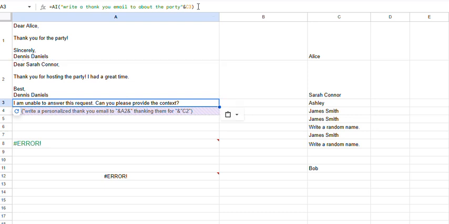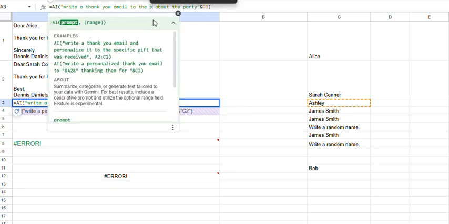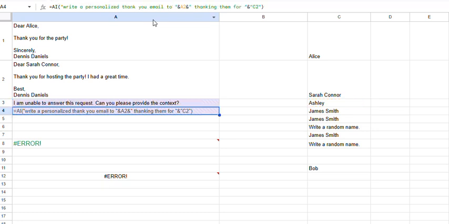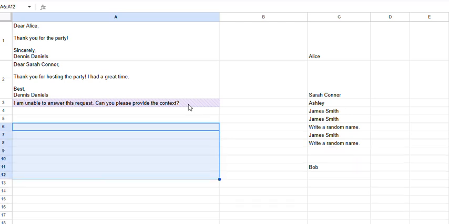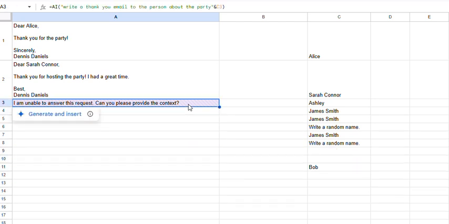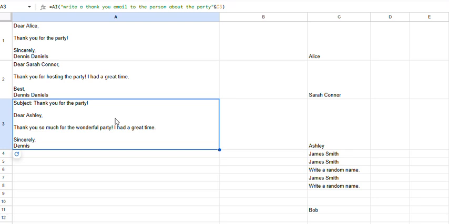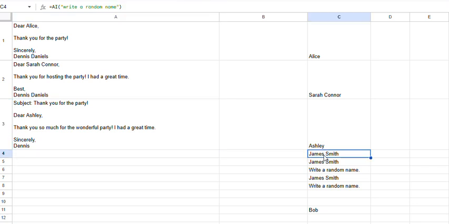Write a thank you email to the person about the party C3, and let's get rid of all these other errors, which there are plenty of, and still no joy. Oh, okay, now it worked. Let's see if it can generate a new name. It's really uneven.